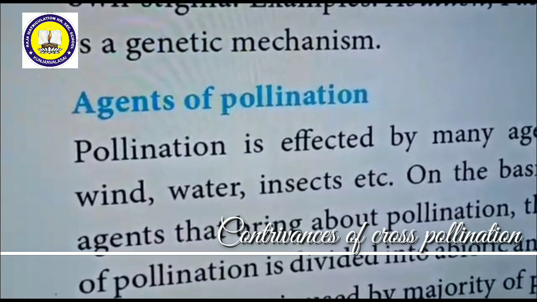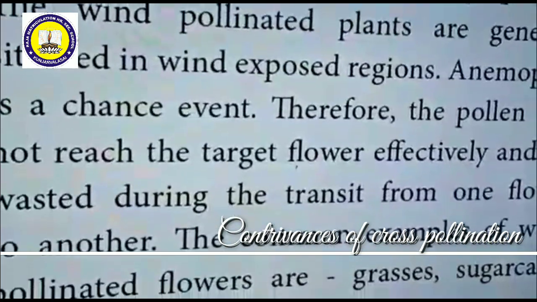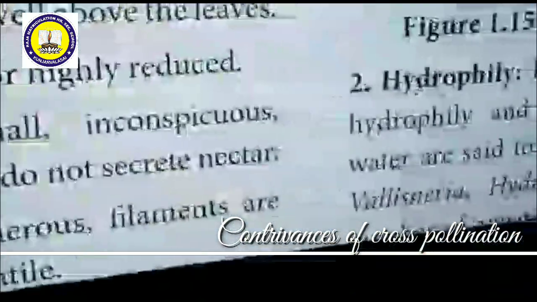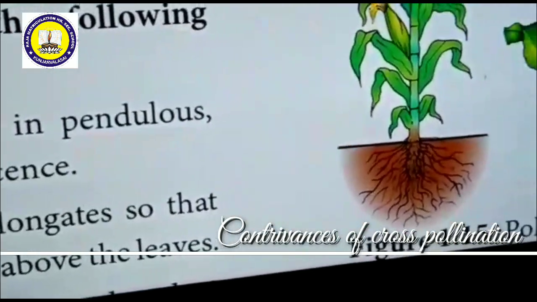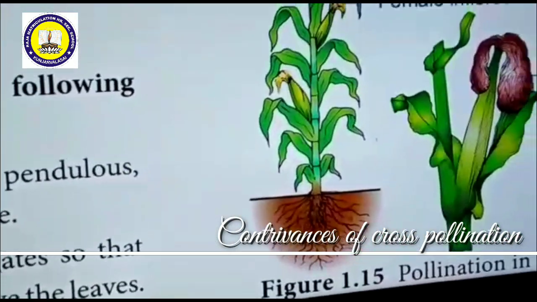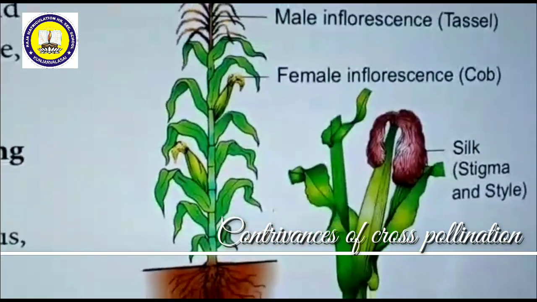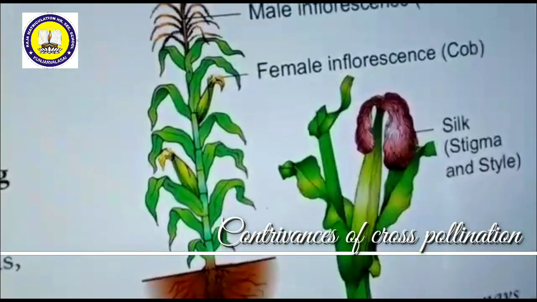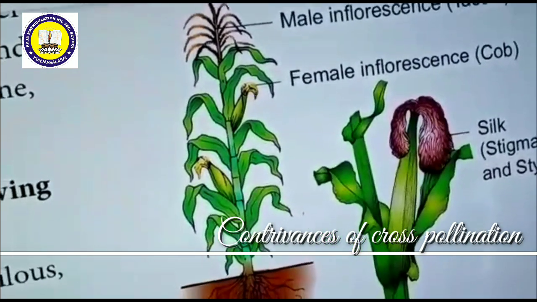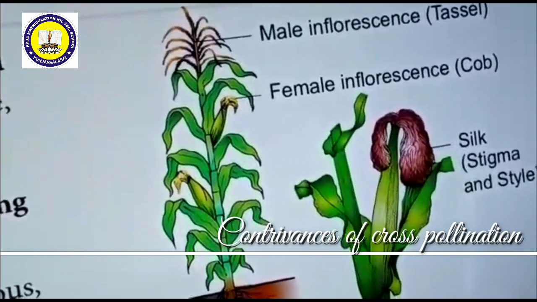Abiotic means non-living agents, for example, wind and water, which are called abiotic agents of pollination. Living organisms like animals, birds, honeybees, butterflies, insects, all come under biotic agents of pollination.